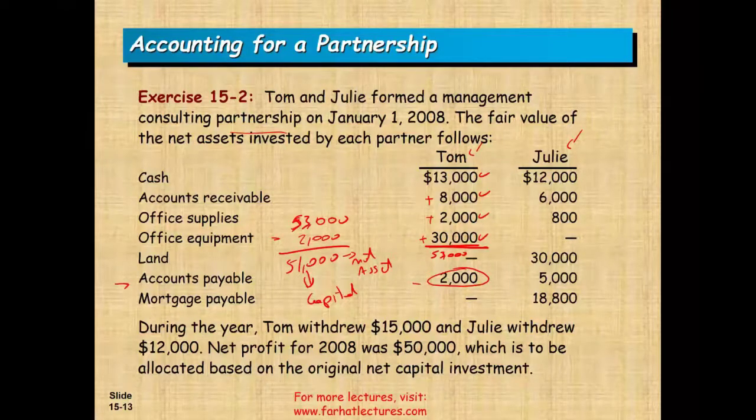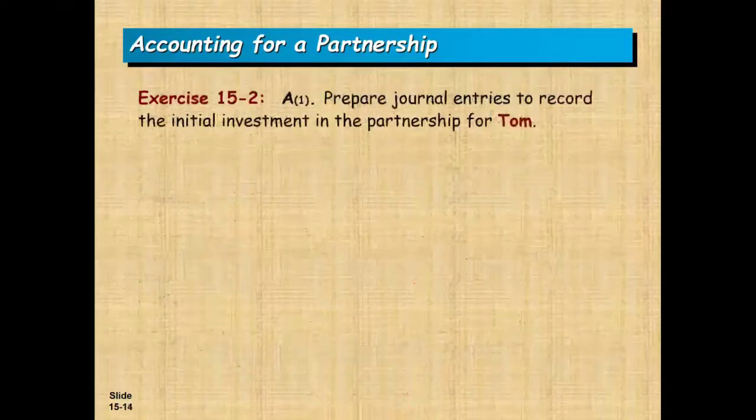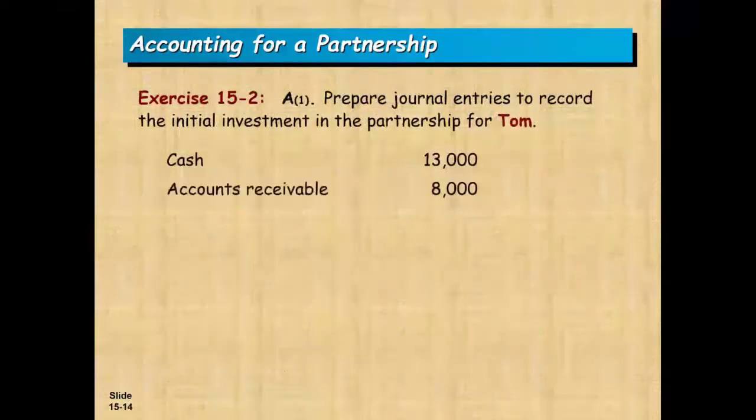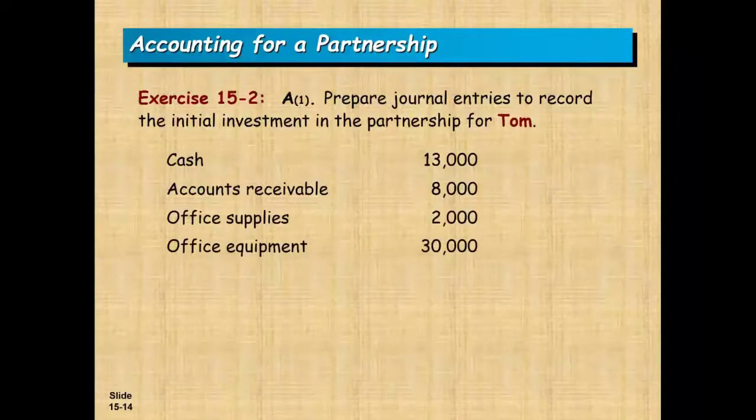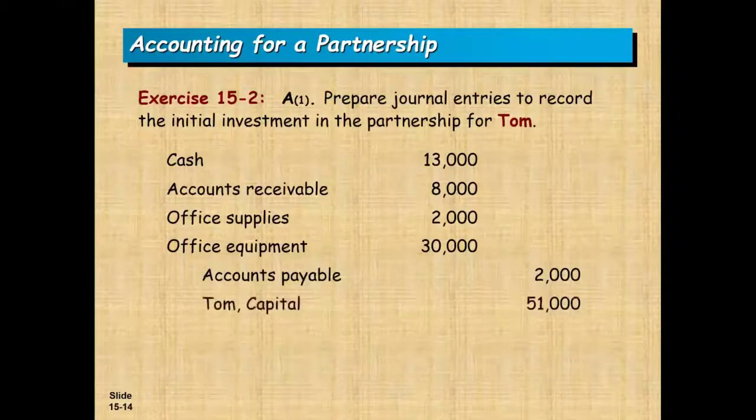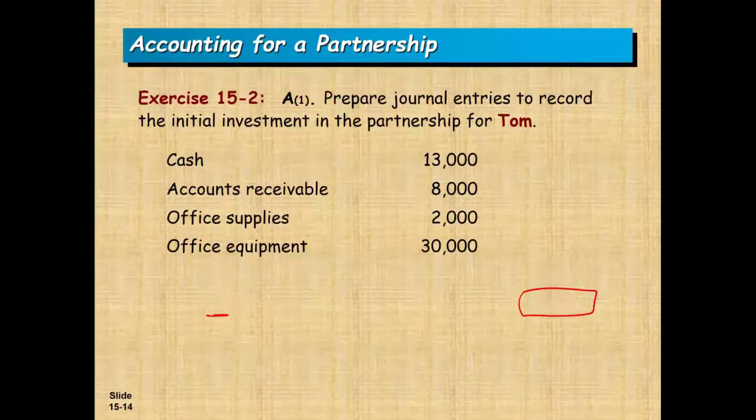Okay, so let's do the journal entry for Tom before we proceed. So for Tom, we will debit cash, we will debit accounts receivable, we will debit office supplies, we'll debit office equipment. So those are all the assets. We credit the liability, accounts payable, and Tom capital is 51,000. So this is the initial contribution of Tom's capital. Okay, this is the entry.